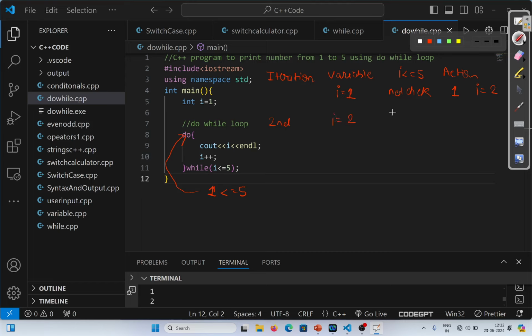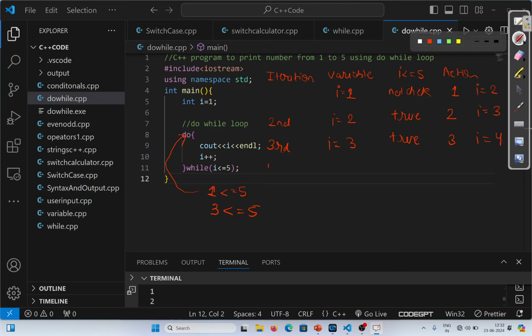It will check for this condition, and it will print 2. The first iteration printed 1, now it printed 2. In the third iteration, the value of I will become 3. The condition will be true because it is checking whether I is less than equal to 5 or not. So the condition is true, so 3 will be printed and the value of I will become 4.